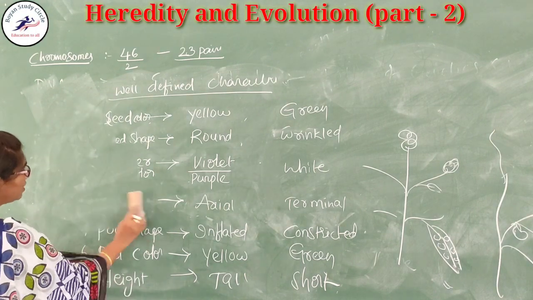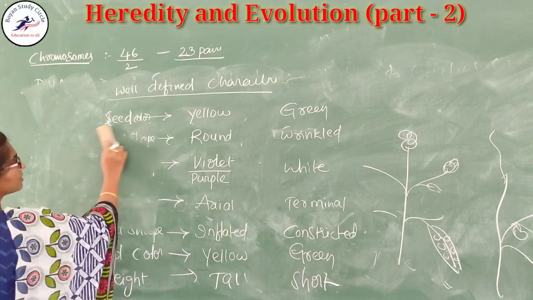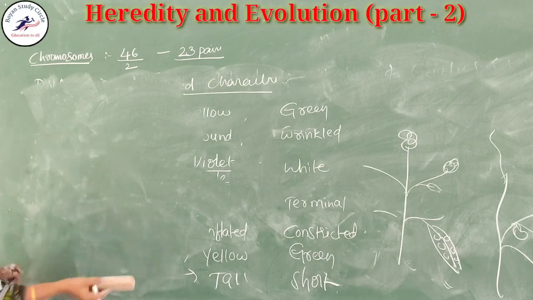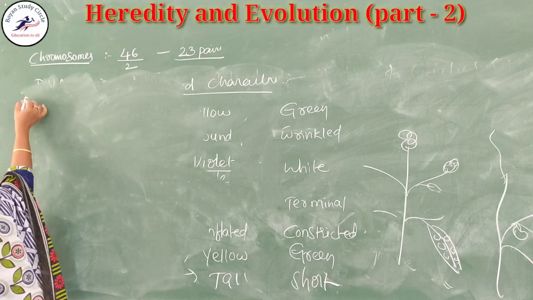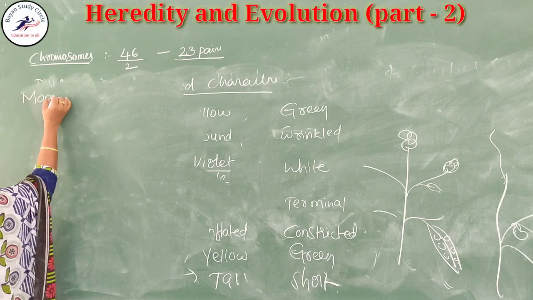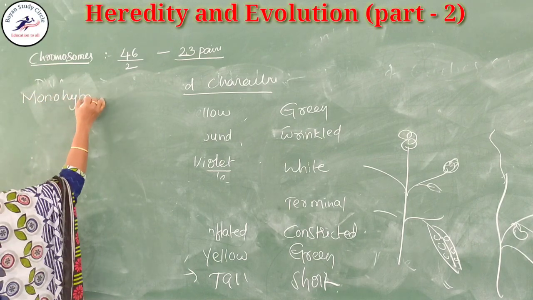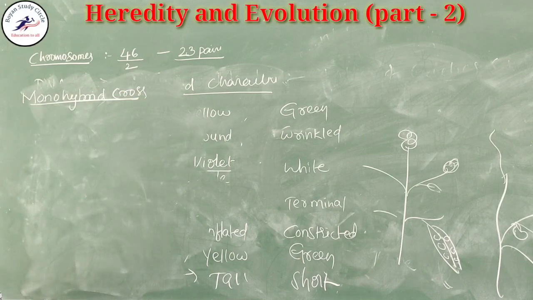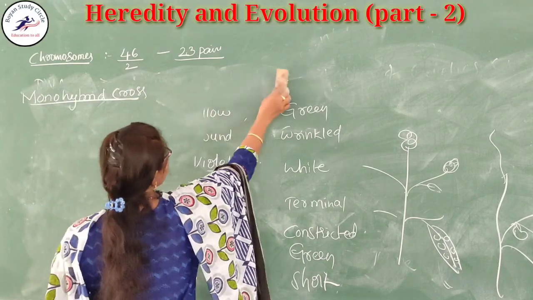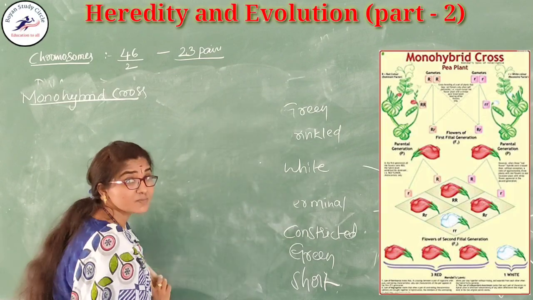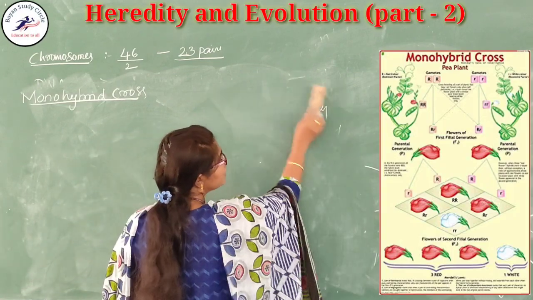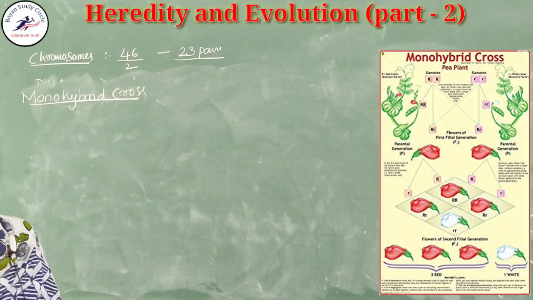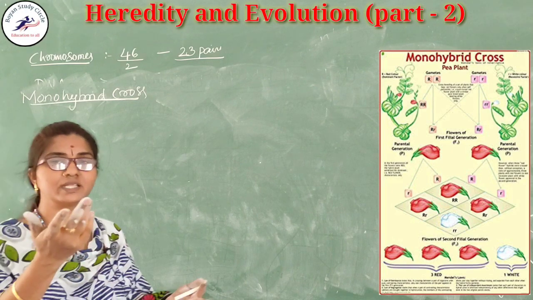And next one is the monohybrid cross. A cross is made by taking one character with contrasting traits. What does contrast mean?